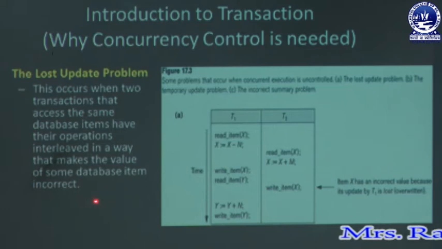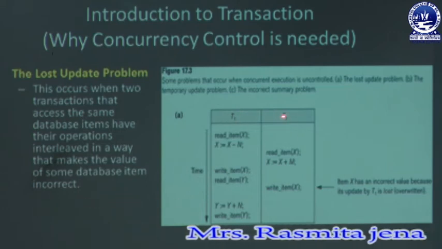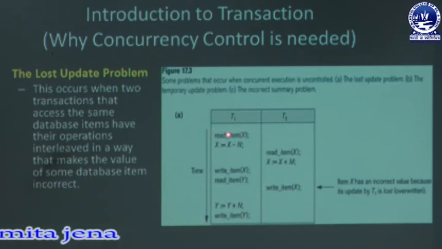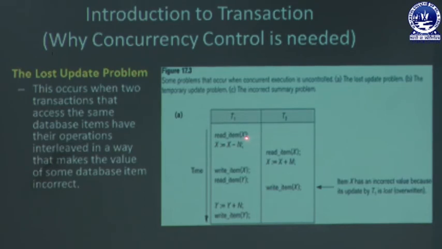That means, as you can see here, two transactions T1 and T2. In case of T1, T1 reads item X. Suppose the value of X is 10, and after that I execute some operation on this item X, that is X equals X minus N. Suppose N is 2.